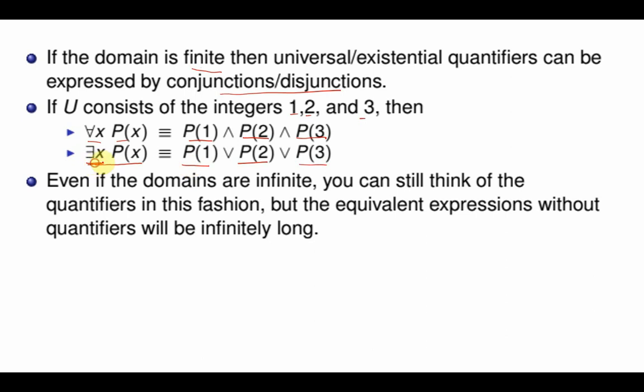This will be false only when all 3 of these are false. Even if one of p(1), p(2) or p(3) is true, then this becomes true. Even if the domains are infinite, you can think of the two quantifiers like this, but obviously you cannot write them like this because the expressions would become infinitely long.